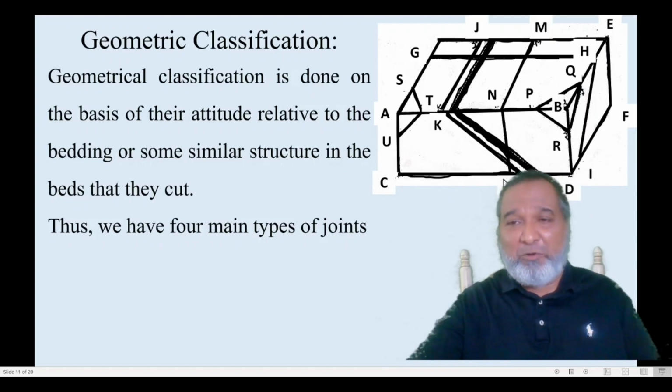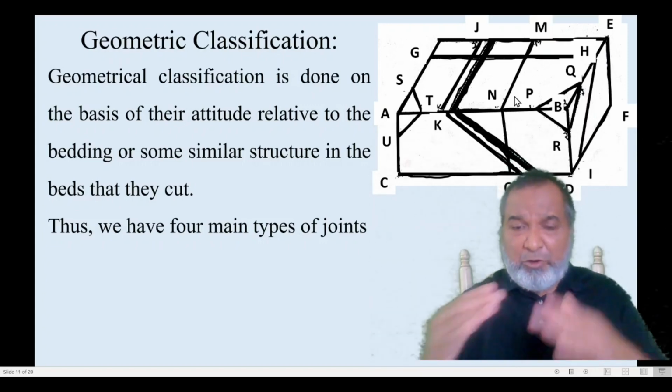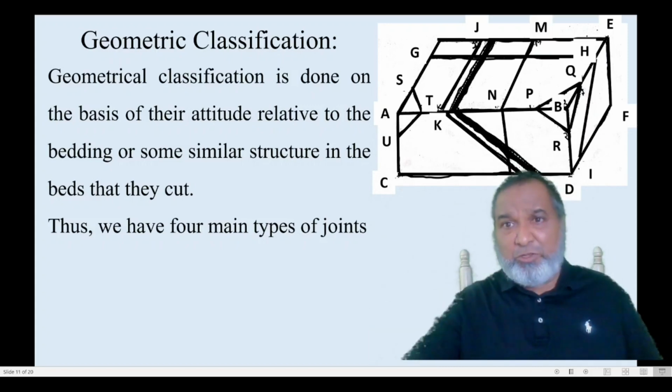So this is the vertical plane, and in that vertical plane we have these joints. Now which joints? M, N, O. MN is called the strike joint. You can see its intersection with the horizontal surface.